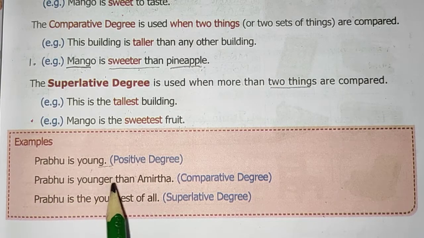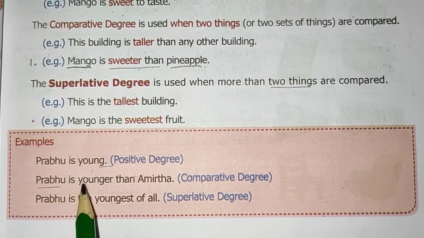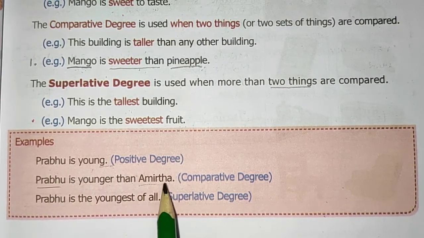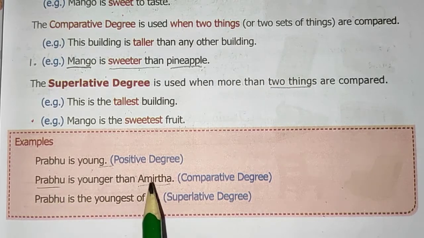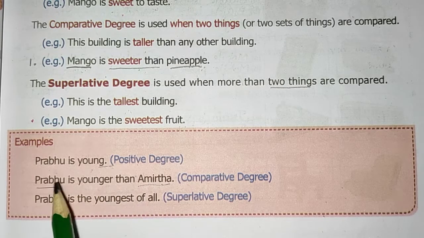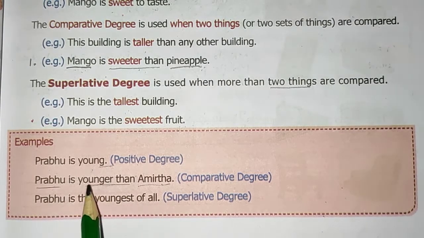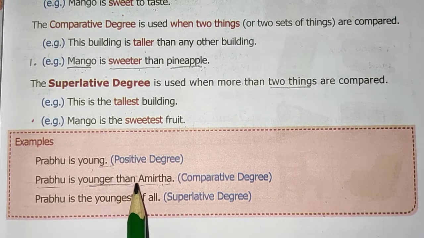Prabhu is younger than Amrita. So Prabhu is compared with Amrita. Only two persons are here. So it is comparative degree. So we are using younger than. This than.